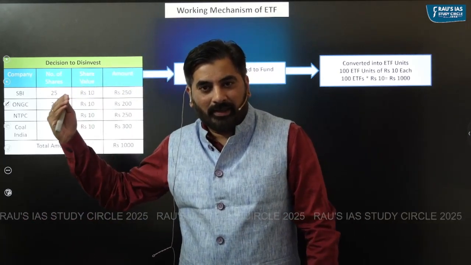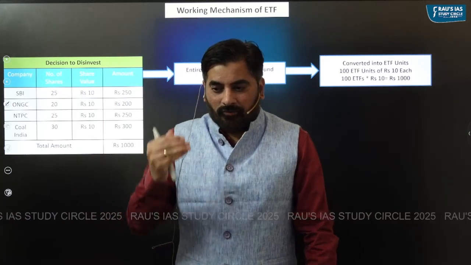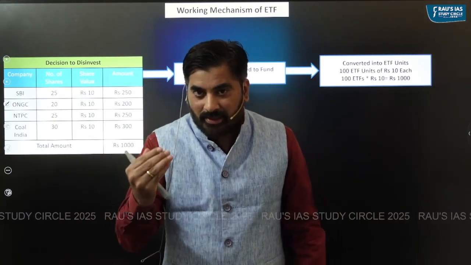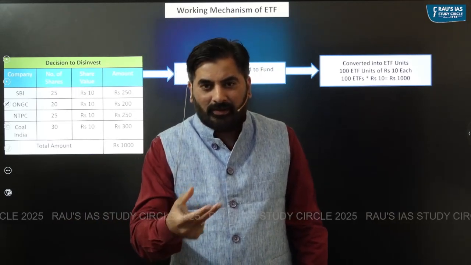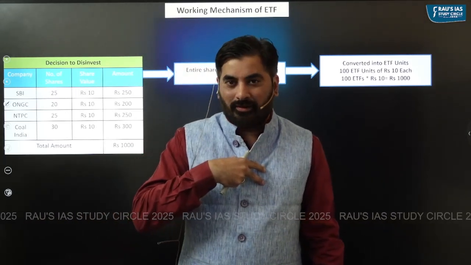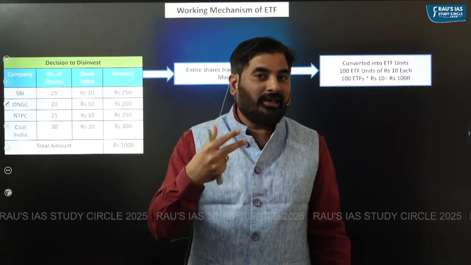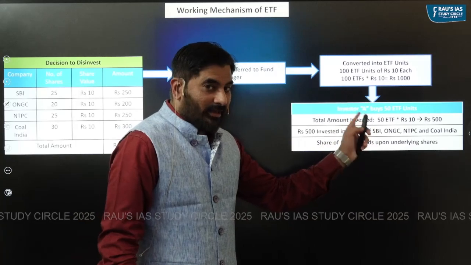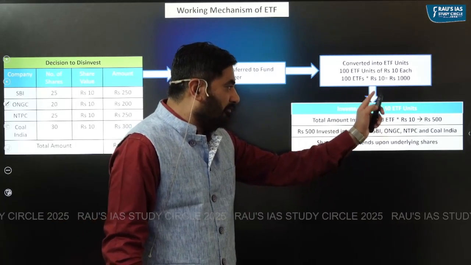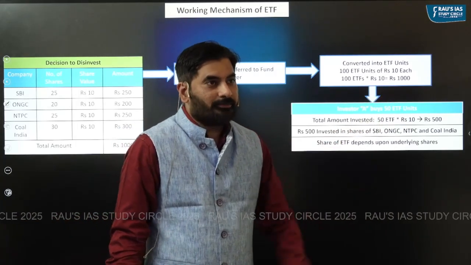So when the fund manager sells the ETF to the investors, now imagine that I am one of the investors who buys these ETF units. Let's say I, as an investor, purchase 50 ETF units.